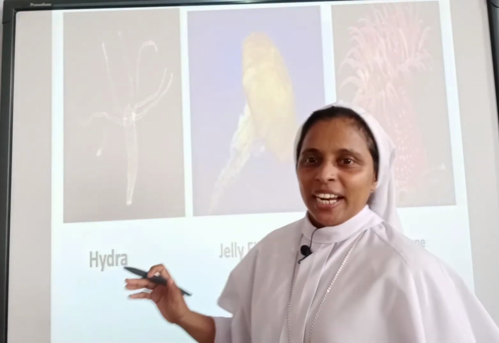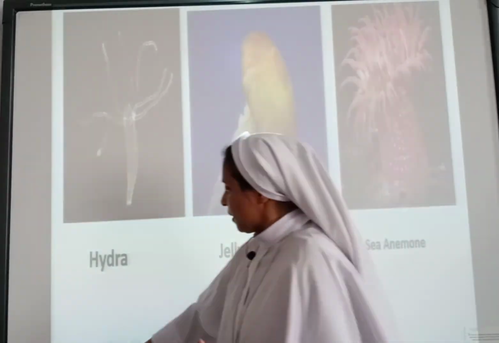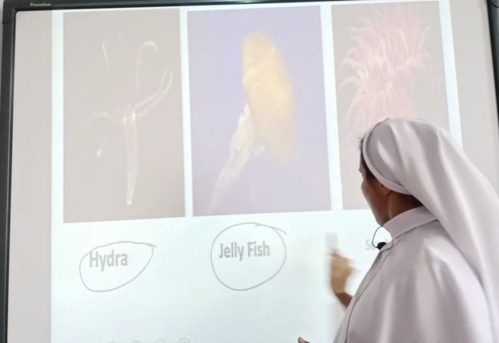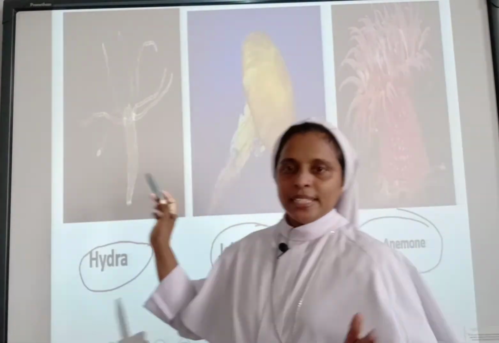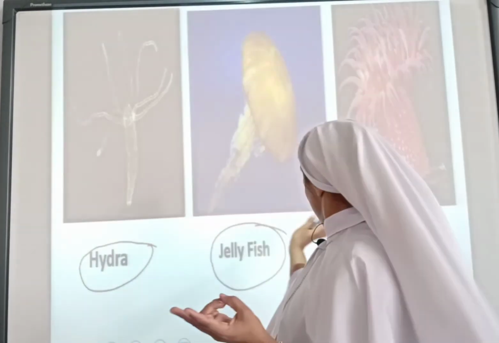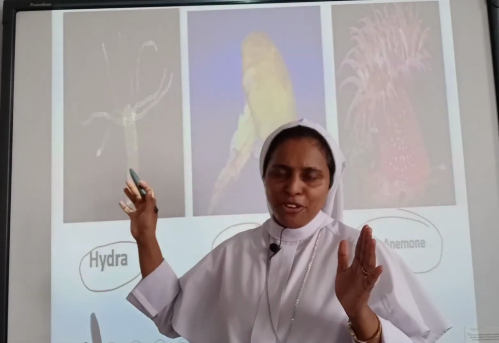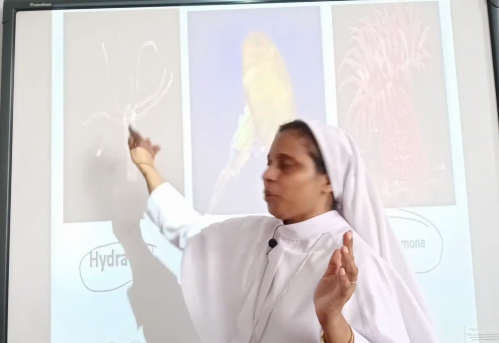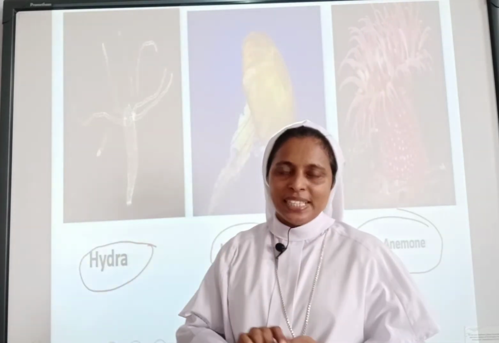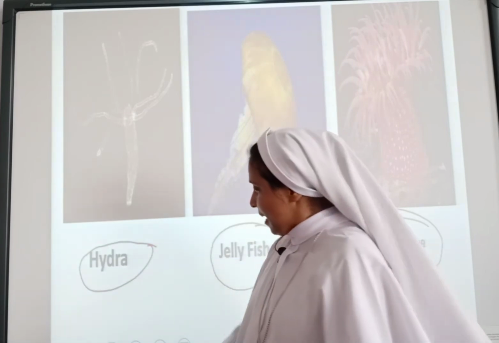So here we have the clear image of Hydra. You can see here Hydra, the jellyfish and also the sea anemone. These are the organisms that come under phylum Coelenterata. We have seen Sycon and Spongilla for Porifera. In the same way, Hydra, jellyfish and sea anemone. At least one you remember, either jellyfish or Hydra. It's very easy. You can remember the body is tube-like and tentacles are present. By seeing this animal itself, you will remember the features. So then no need of revising and learning again and again.